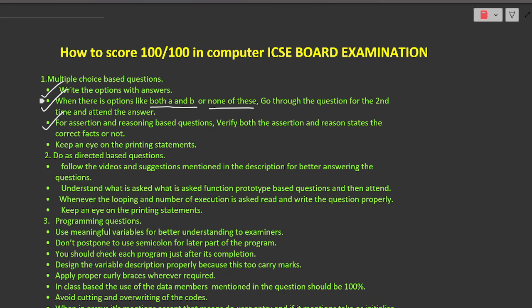What do I mean by printing statements? Whenever there is System.out.print or System.out.println, whenever you are getting this type of question in an MCQ based question or an output based question, just give a look. Just see whether it has mentioned System.out.println or System.out.print, because most of the students attempt the answer correctly, but they are not observing whether the question has given System.out.println or System.out.print. So they are making these minor mistakes, which will reduce your marks.